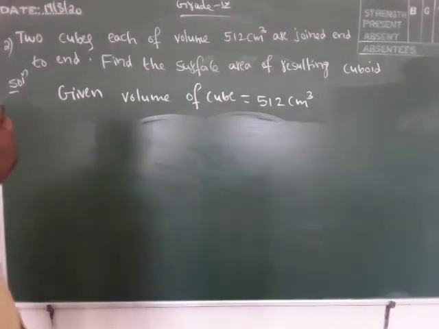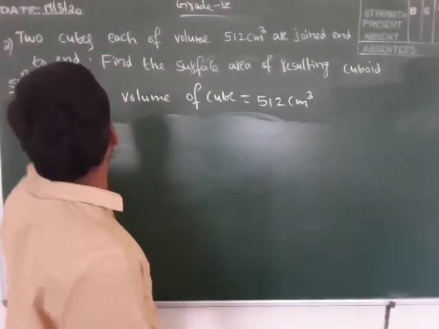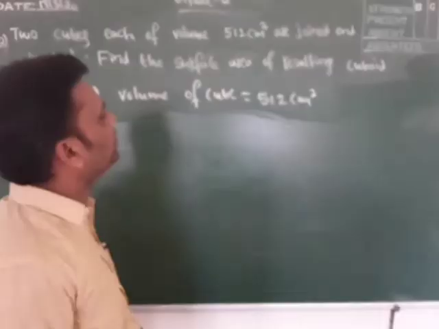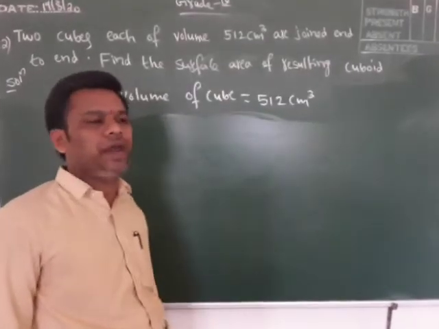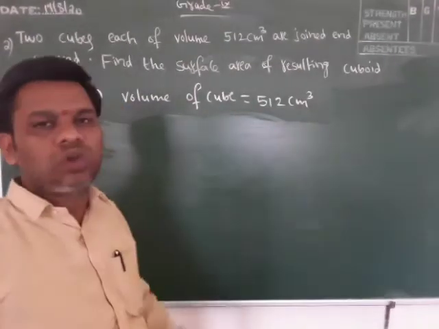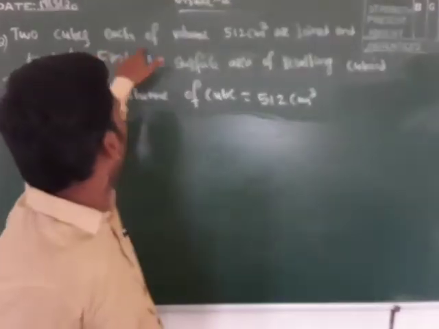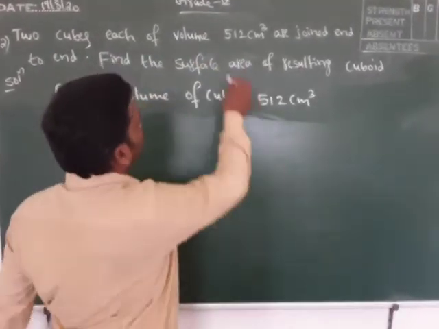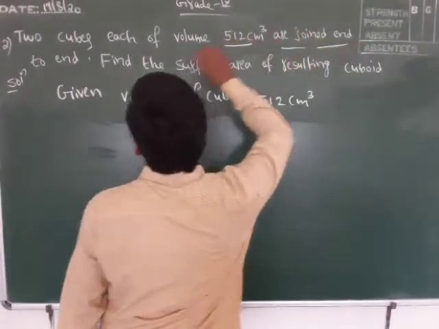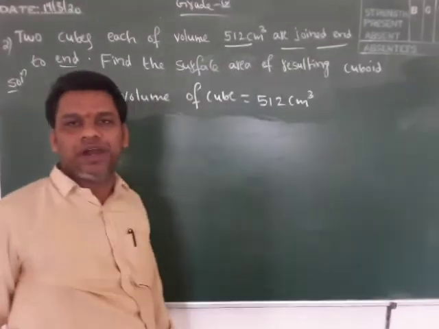Now see here, two cubes, each of volume 512 centimeter cube, are joined end to end. Find the surface area of the resulting cuboid. It means two cubes are given, and we join their ends.